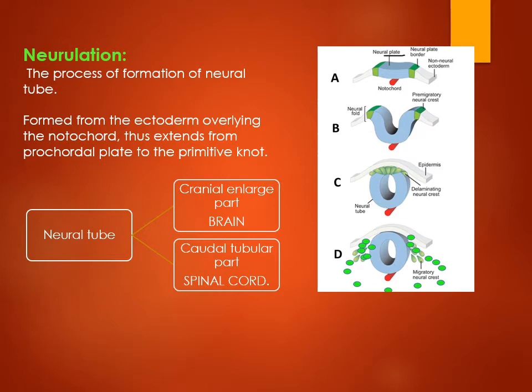The plate deepens at the sides to form a neural groove. The sides of the neural groove slowly come closer to form a tube-like structure, which is called the neural tube, along with the neural plate. There are a few cells which remain between the neural tube and neural plate. Those cells are called neural crest cells.